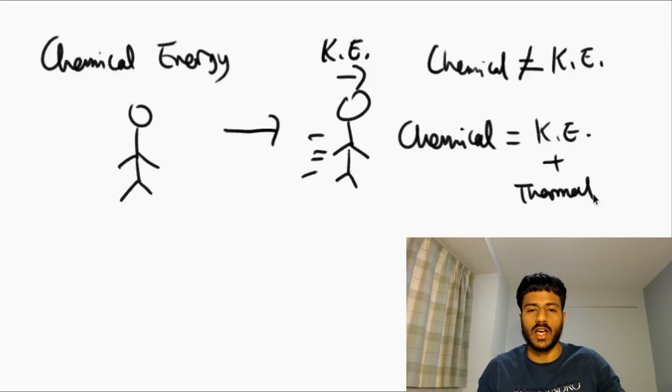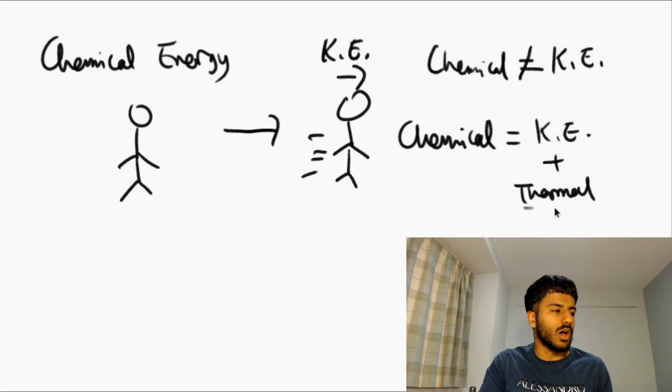Now, this is not completely accurate. For example, as I'm running, my feet hitting the ground will cause a bit of friction, but also you will, for example, hear a lot of sound energy or sound noise as well. So that is also another form of how energy can be dissipated.